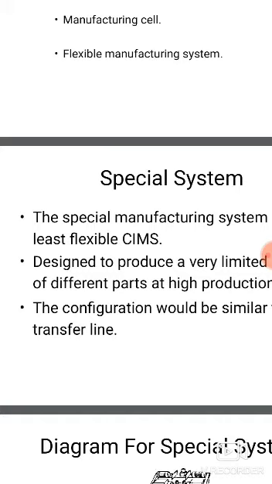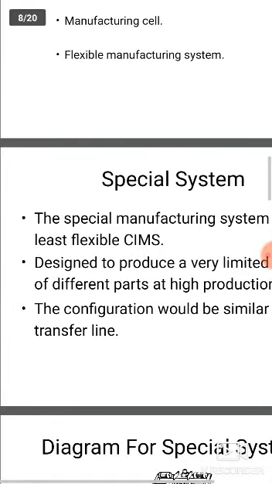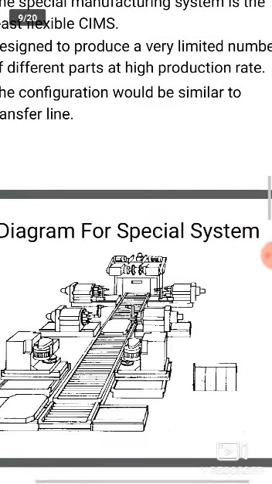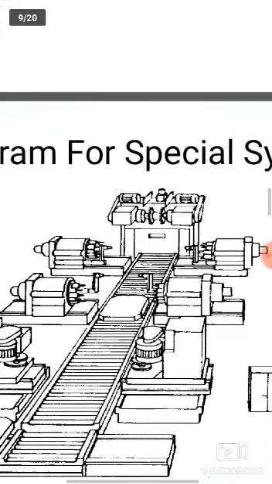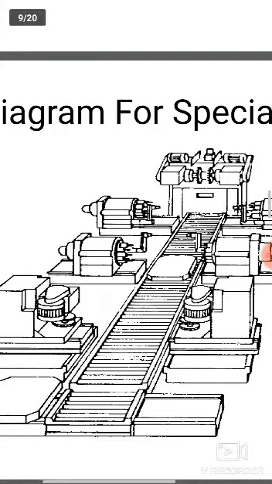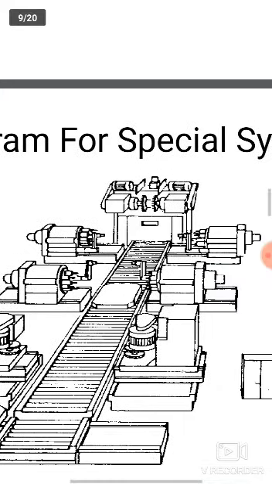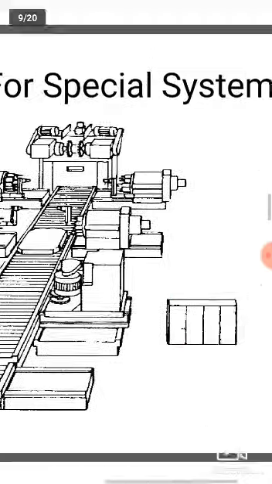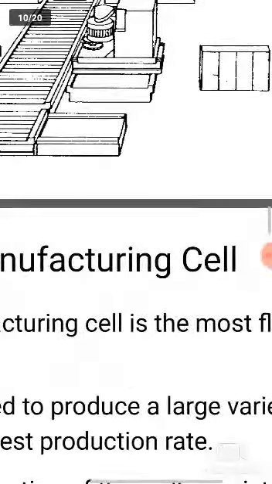On the other hand, the manufacturing cell is the most flexible manufacturing system. This is the diagram for the special system. This is the machine from where the components move from one machine to the next, and each machine does its own different work. That is a special system.